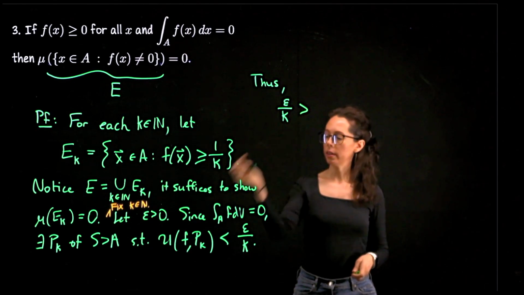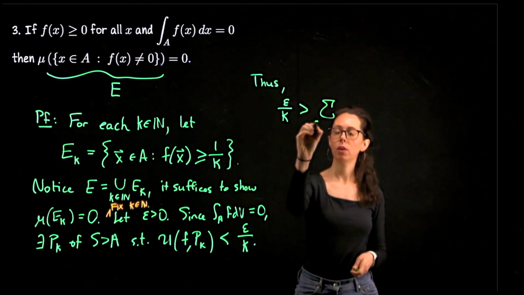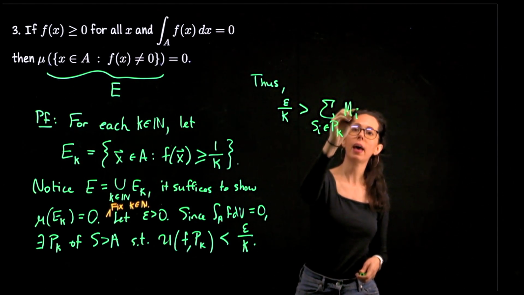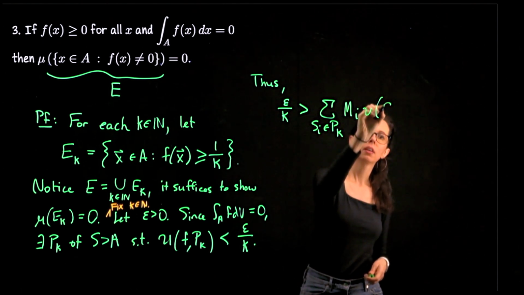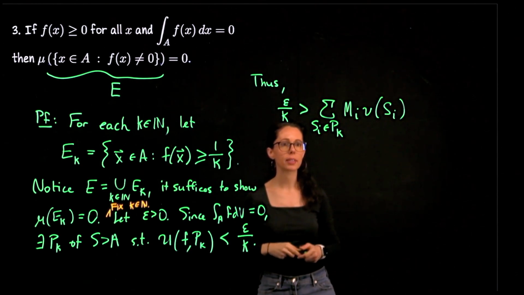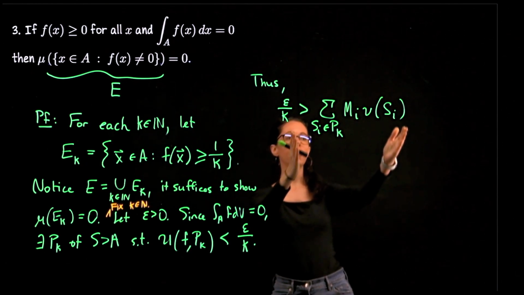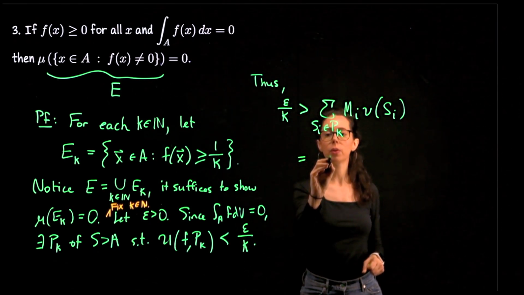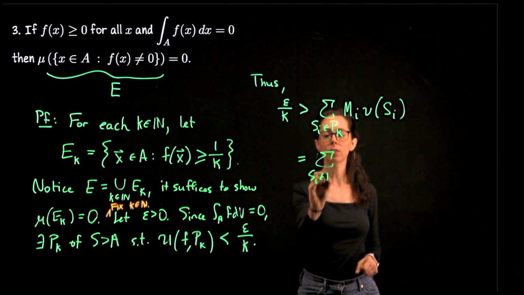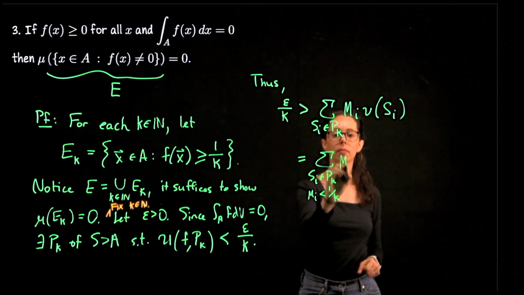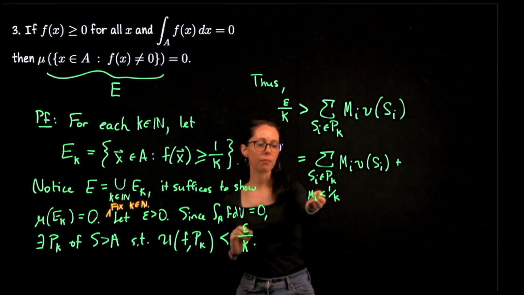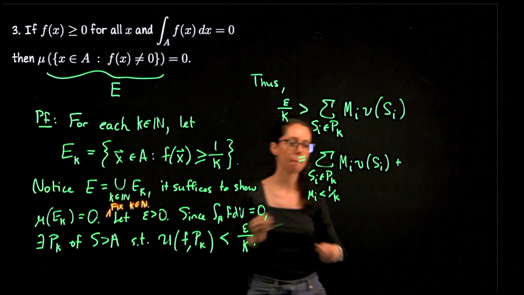This number is greater than the sum over all of the subrectangles created by this special partition P sub k of the supremums of f with respect to each subrectangle times the corresponding volume for the ith subrectangle. What I'm going to do now is take this finite sum and break it into two collections of subrectangles. So this is equal to the sum over all of the subrectangles where m_i is, let's say, less than 1 over k, plus the same type of sum, but for all of the sups which are greater than or equal to 1 over k.